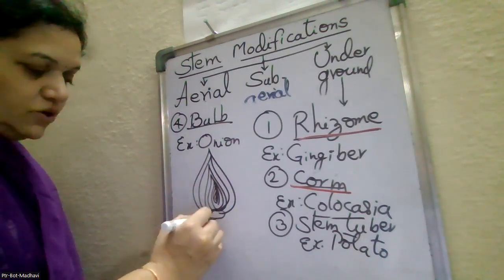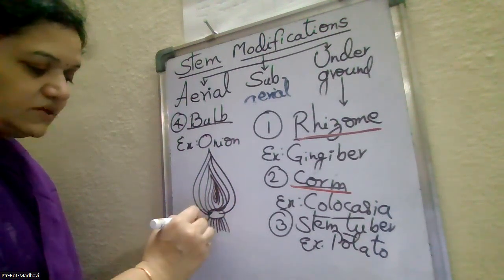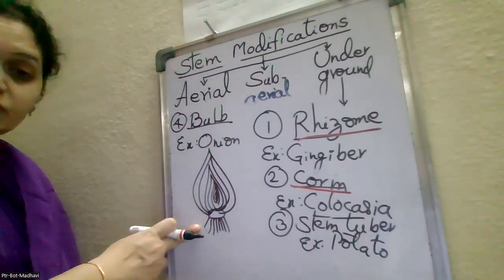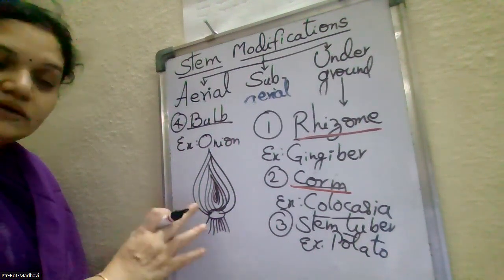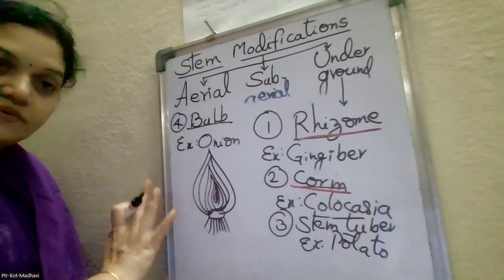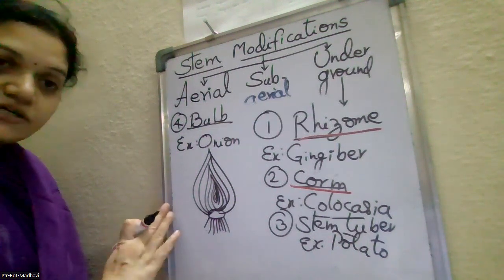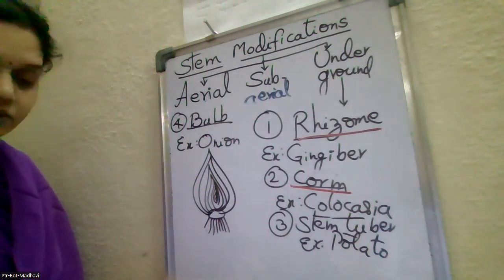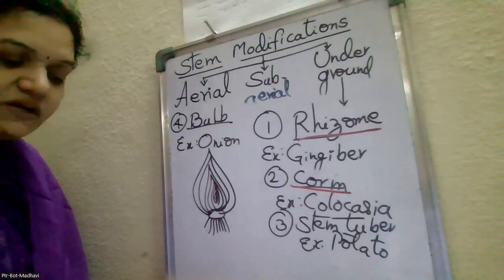Opposite to this, the stem has adventitious roots. Okay, this is the bulb. And all these modifications help in vegetative propagation. This much we have to write and wind up.